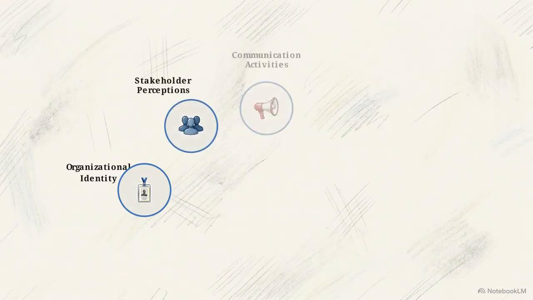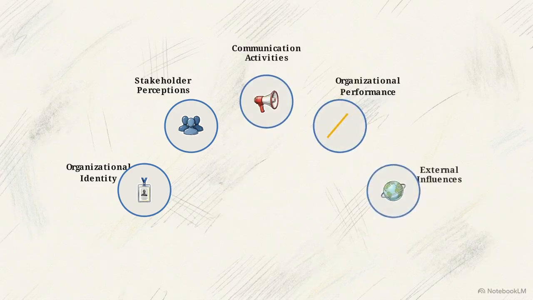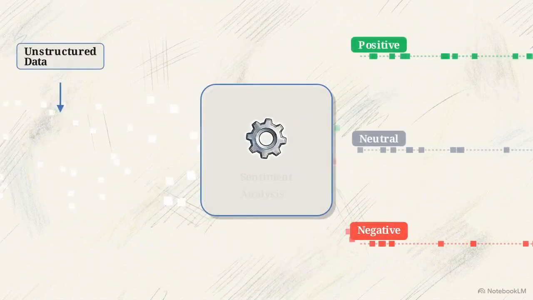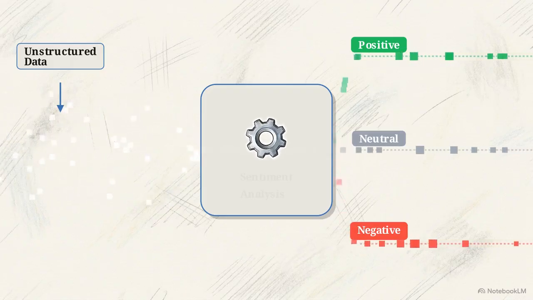This architectural framework diagram outlines the 5 pillars of organizational reputation: identity, perceptions, communication, performance, and external influences. In a computational system, these act as continuous input nodes, funneling data toward a central hub. Millions of raw data packets, representing customer reviews, social media comments, and metadata, flow continuously from these external pillars into the main processing hub. Inside the hub, natural language processing handles the classification function.